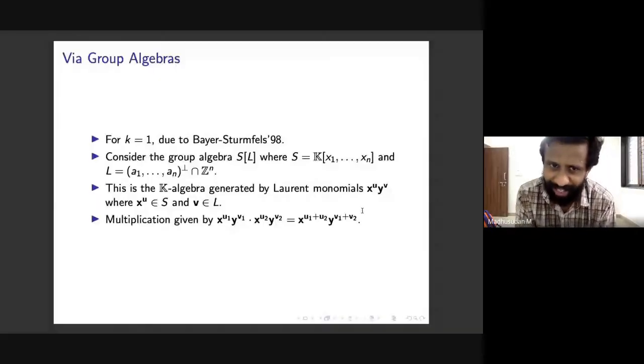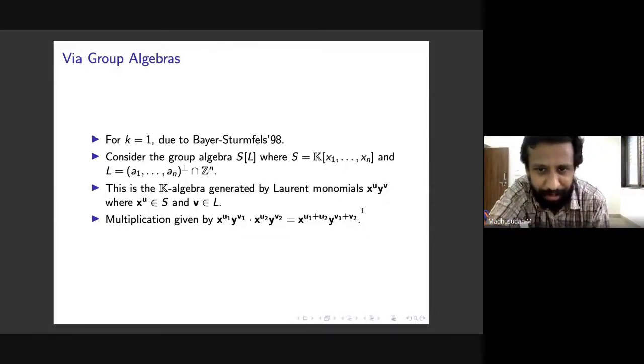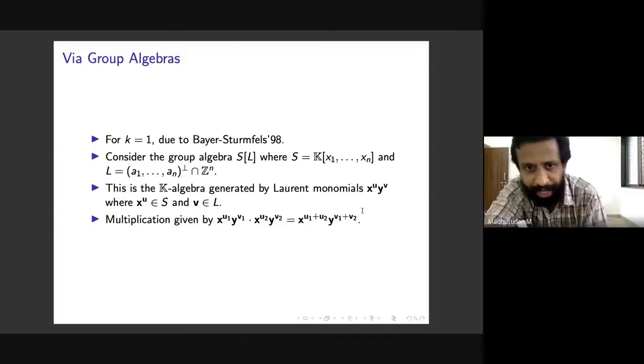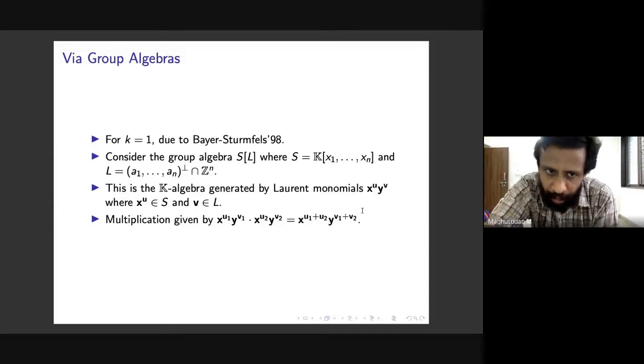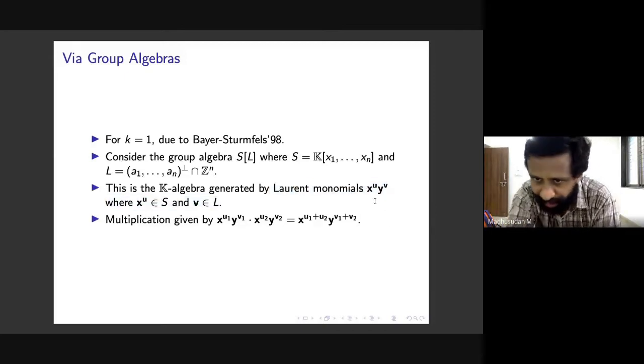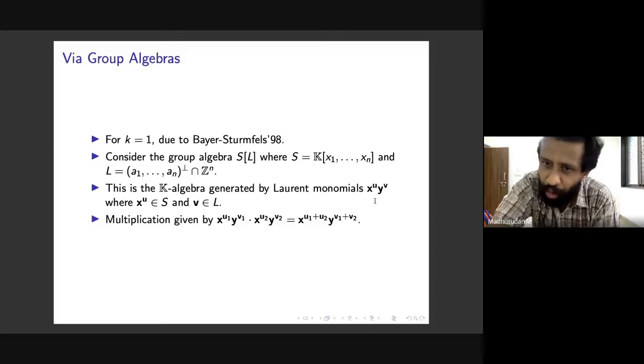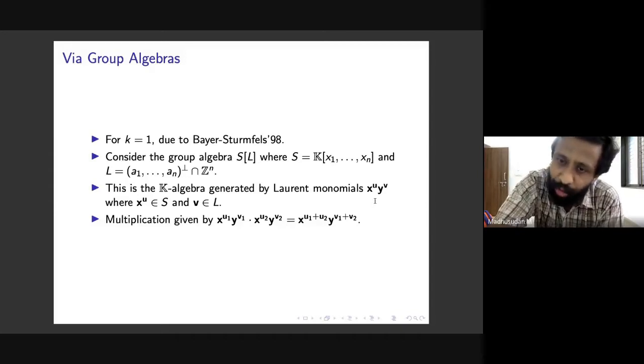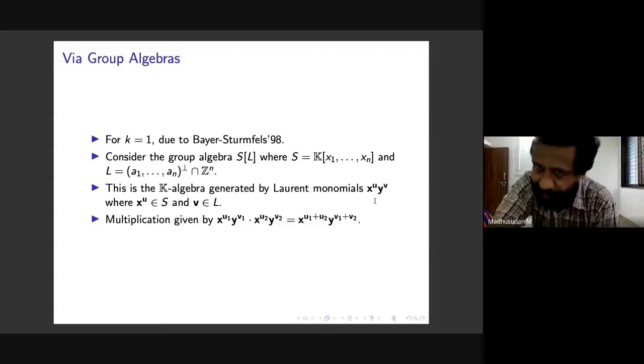I think in Professor Shrikant Iyengar's talks these things came up, so people are anyway familiar with this, but just for students and for some people who missed those talks, here is what I mean by this group algebra S adjoin L. This is the k-algebra generated by Laurent monomials of the form x^u y^v, where x^u is a monomial in the usual polynomial ring S, and v is a point in the lattice L.